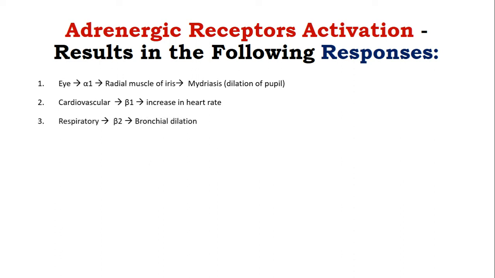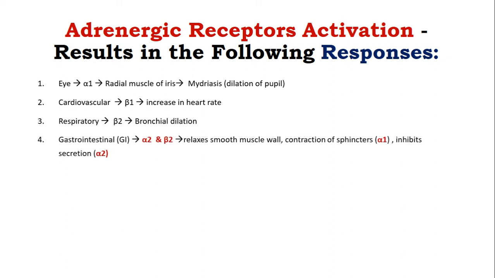In the respiratory system, beta 2 activation leads to bronchial smooth muscle relaxation, leading to bronchodilation. In the gastrointestinal system, due to the activation of alpha 2 and beta 2 receptor, there will be relaxation of the smooth muscle wall, and there will be contraction of the sphincters due to the activation of alpha 1, and alpha 2 activation inhibits the intestinal secretions.